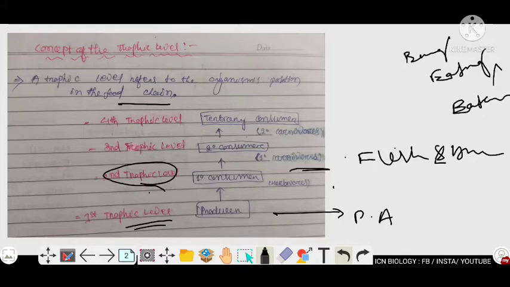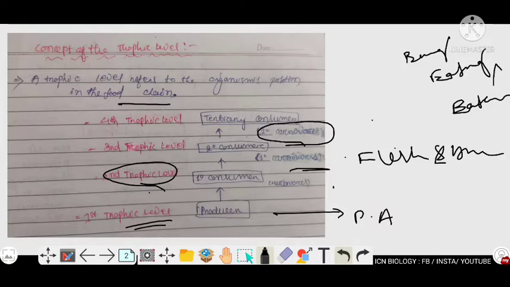So the secondary consumer, or primary carnivore, eats the primary consumer, and it comes under the third trophic level. The secondary consumer is eaten by the tertiary consumer. The tertiary consumer eats the secondary consumer, which is why it is also called secondary carnivores.